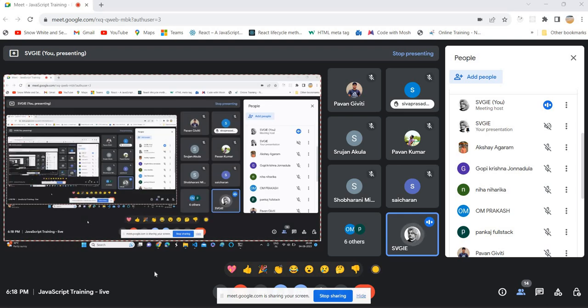Hello all, good evening. In the last session, we understood what is global execution context and what is execution context. Whenever we invoke a function, how it will create execution context, and we have seen those things inside the browser by debugging. Today we are going to learn the most important topic in JavaScript.